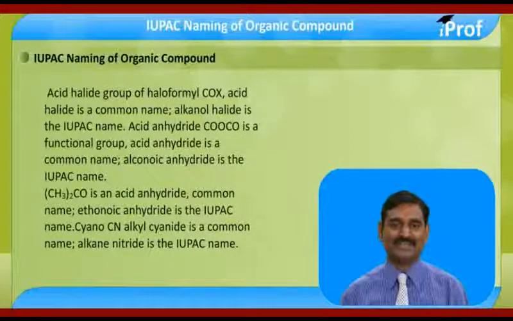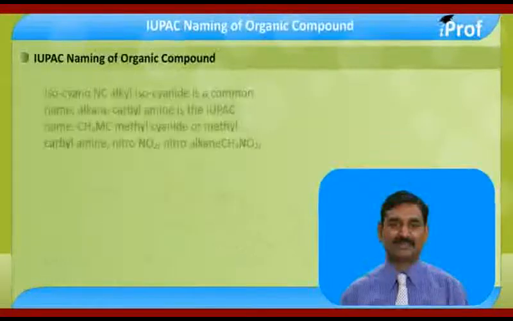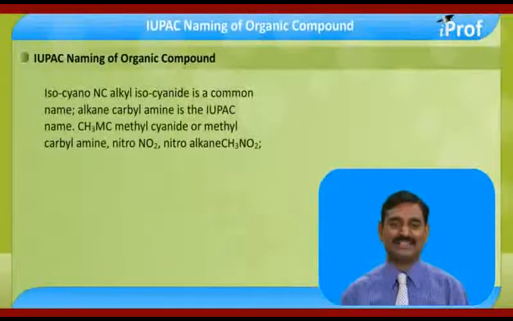Cyano, CN, alkyl cyanide is a common name. Alkane nitrile is an IUPAC name. CH3CN, methyl cyanide, common name. Ethane nitrile is an IUPAC name. Isocyano, NC, alkyl isocyanide is a common name. Alkane carbylamine is an IUPAC name. CH3NC, methyl isocyanide or methyl carbylamine.